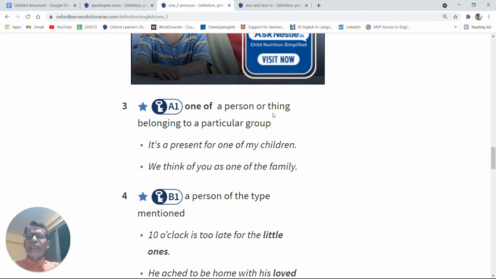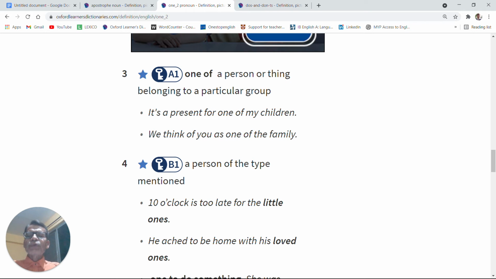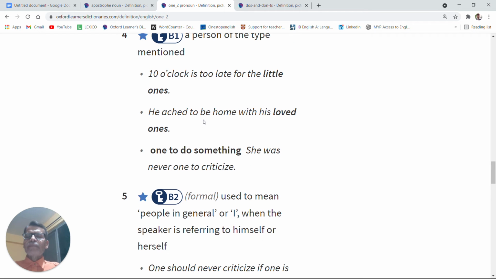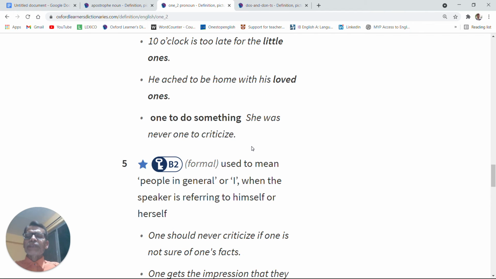One of. It is a present for one of my children. We think of you as one of the family. Then fourth, a person of the type mentioned: 10 o'clock is too late for the little ones. Again, one has been used in the plural sense. He ached to be home with his loved ones. One to do something. She was never one to criticize. Means she was not the kind of person who enjoyed criticizing anyone.